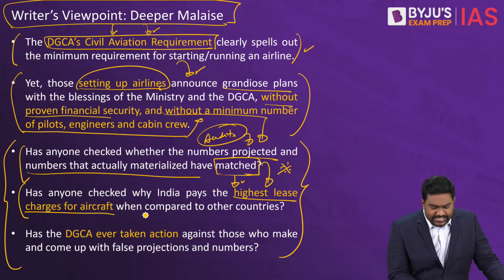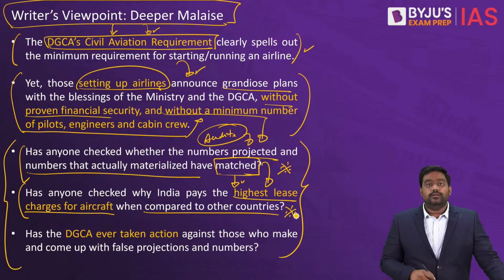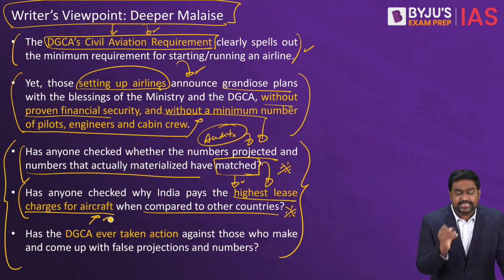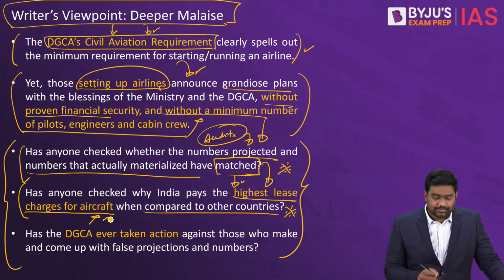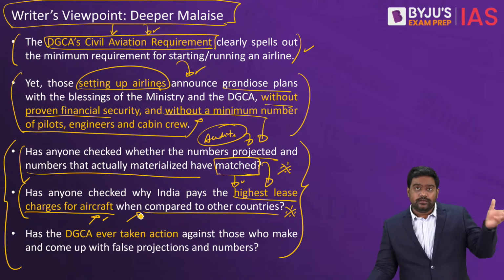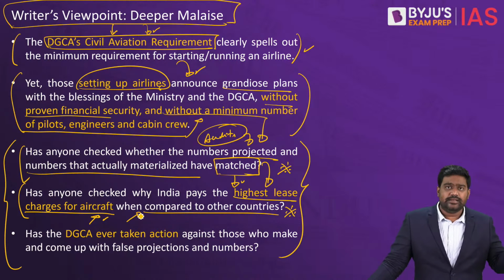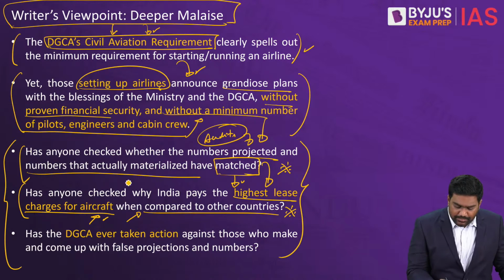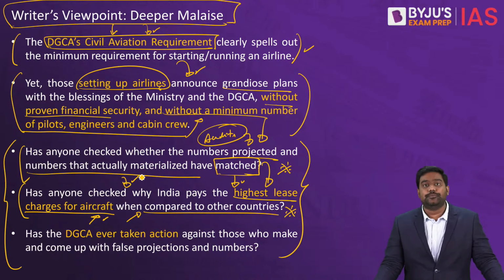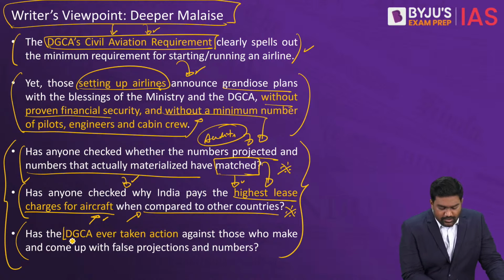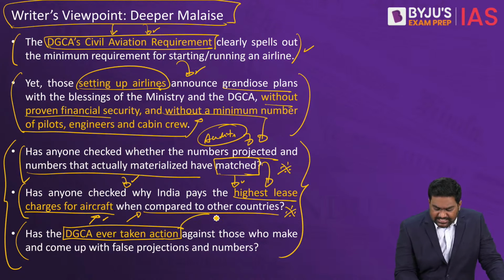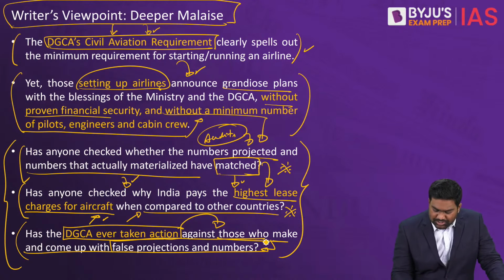If you look at the leasing of aircraft in India, the leasing cost is the highest in the world. Sometimes airlines cannot purchase an entire aircraft. Sometimes they lease it from other companies and airlines. But the leasing cost in India is extremely high, again because of poor policies and poor regulation. And there are no examples of DGCA taking strict action against airlines which are coming out with false projections and numbers.